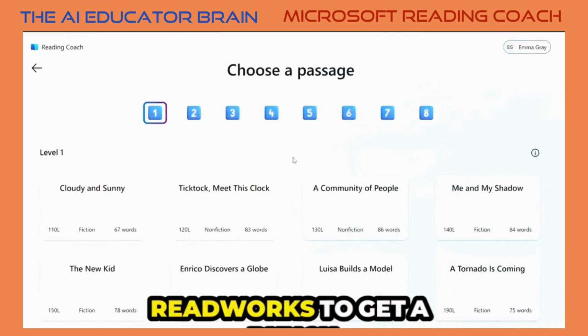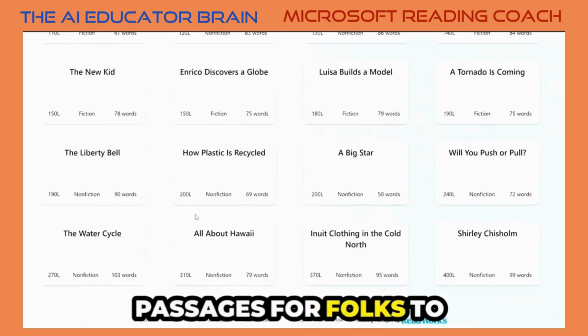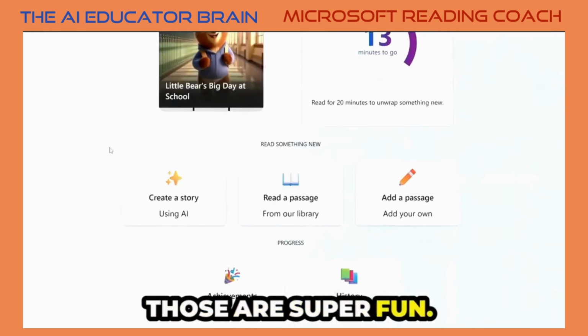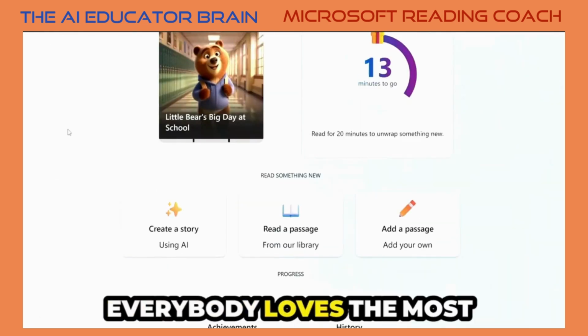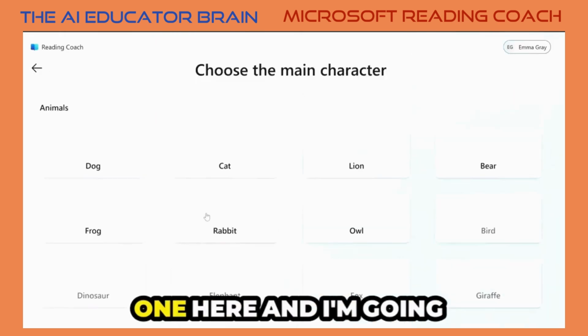So we've partnered with ReadWorks to get a bunch of incredible leveled passages for folks to read as well. Some of them are fiction, some of them are nonfiction. Those are super fun. But of course, everybody loves the most the create a story using AI button. So I'm going to hit this one here.